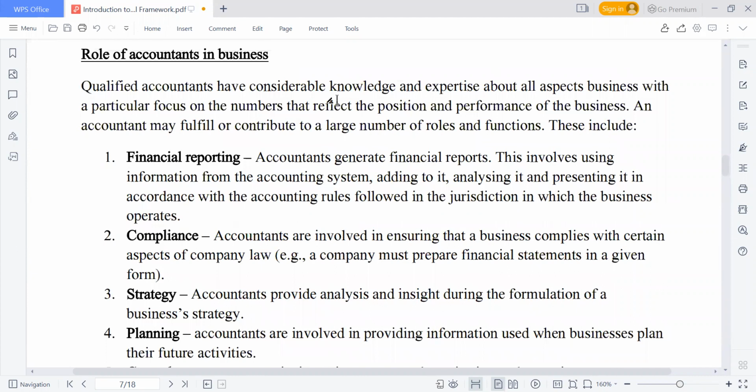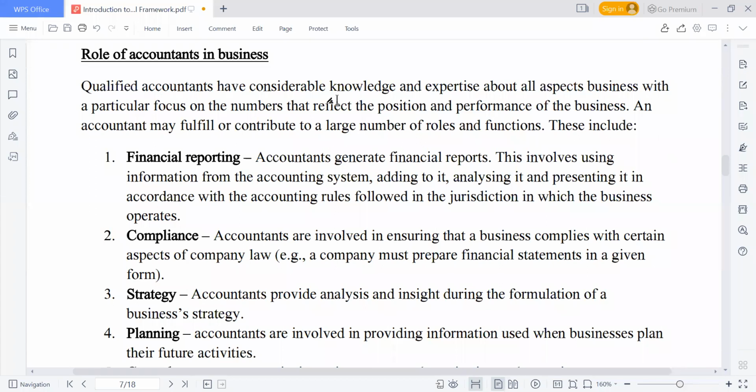So accountants have a role in business. And we also have a role in the public as well. The Nigerian economy needs a good accountant. Every economy of the world needs accountants. They need us. But let's start with the role of an accountant in business.